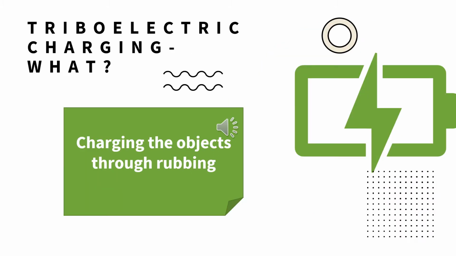Triboelectric charging. What is triboelectric charging? It means charging objects through rubbing, like when you rub one object over another. For example, consider rubber rubbed against silk cloth. What happens? Some amount of charge is transferred from one object to another due to friction between them, and then the object is said to be electrically charged. So this way of charging objects through rubbing, we term as triboelectric charging.